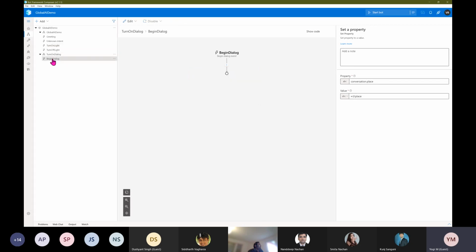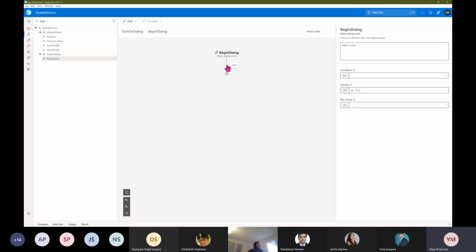Go to the begin a dialog. You can check the condition. If I receive the input, it may be hall, room, or kitchen, and based on that, go to the particular block. So define the condition by going to the option and creating a condition. Here you can see there are two types of conditions available: if else, and switch condition.